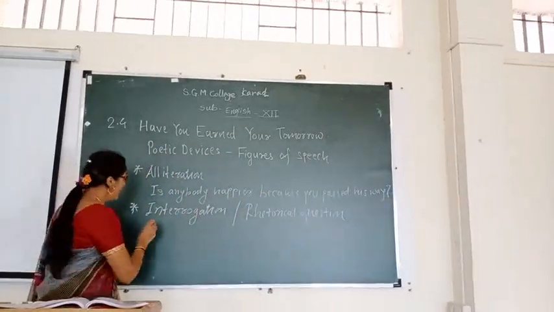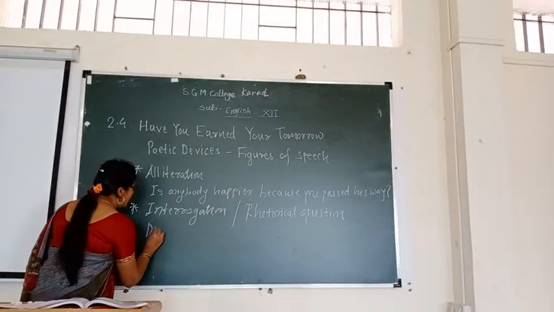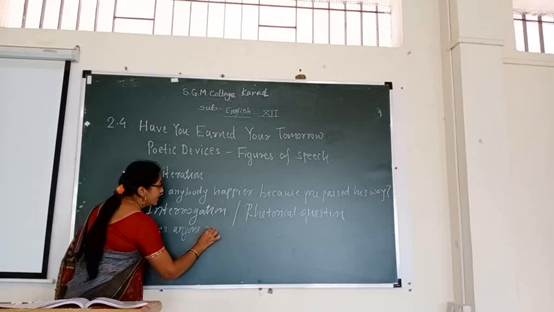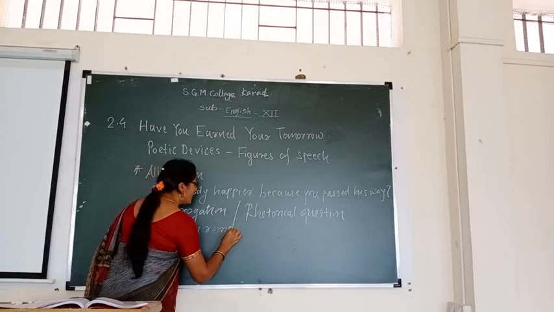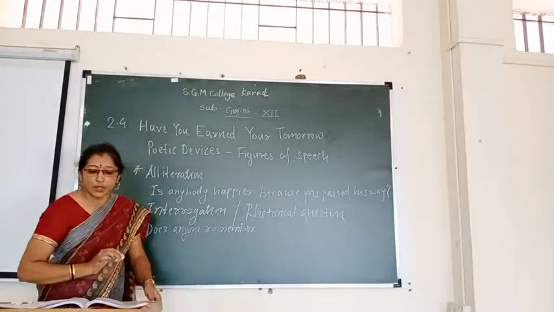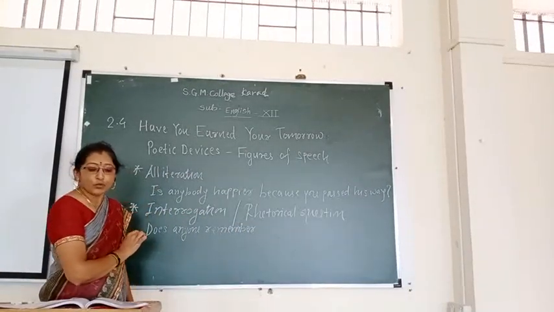First stanza, second line: Does anyone remember that you spoke to him today?